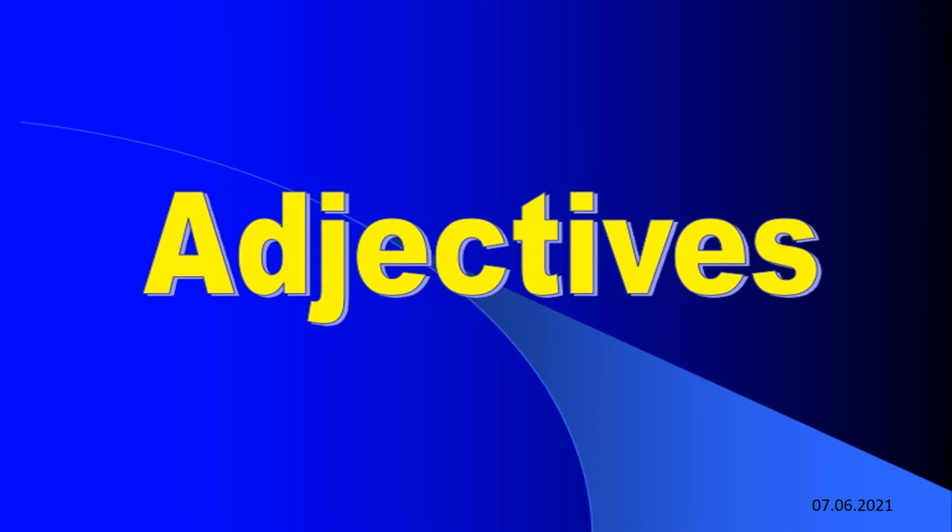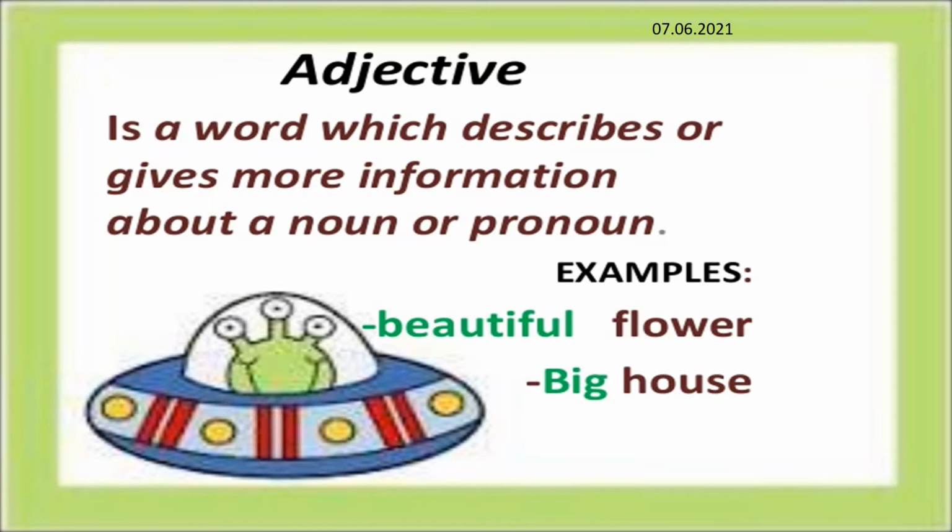Next, adjectives. An adjective is a word used to add something to the meaning of a noun. It is a word which describes or gives more information about a noun or pronoun. For example, flower is a noun. If we say beautiful flower, beautiful is an adjective. House is a noun; we say big house. The word big is an adjective.